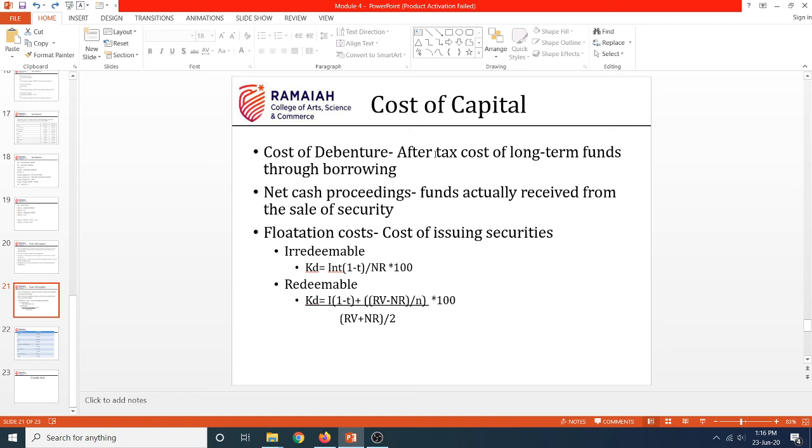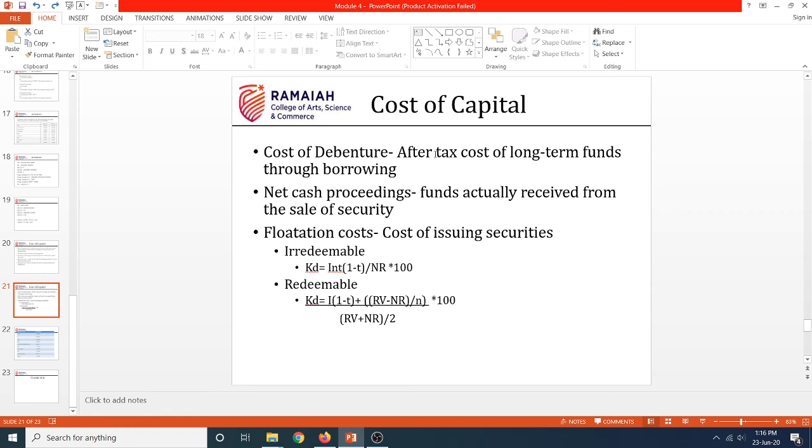So how do you arrive at net cash proceeds? It is the total amount of debentures issued minus all those miscellaneous expenses, all those expenses that are involved along with the process of issuing the debentures. So I have written that, okay, that is about net cash proceeds.